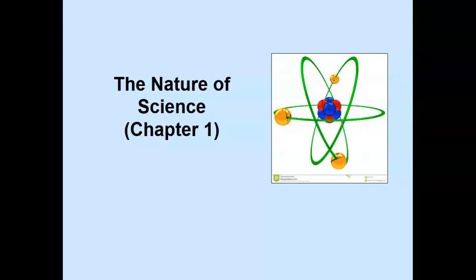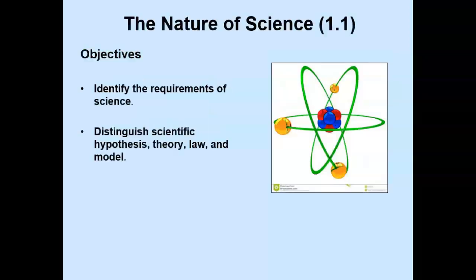Today we'll look at the nature of science, which is Chapter 1. Chapter 1, Section 1, the nature of science. We have two objectives. First, we want to identify the requirements of science. Then we want to distinguish scientific hypothesis, theory, and law.